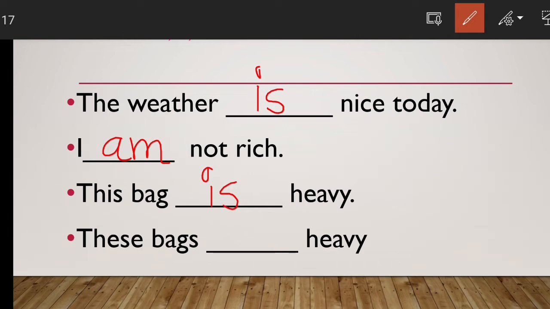But the last one, you see, these bags. These bags means the plural idea, right? So these bags are heavy. Okay, so let's repeat. The weather is nice today. I am not rich. This bag is heavy. These bags are heavy. Let's see the next examples.